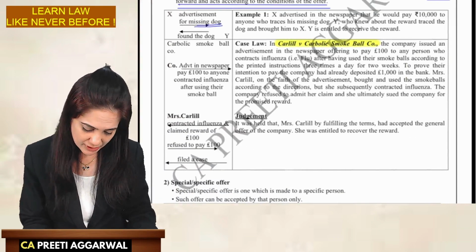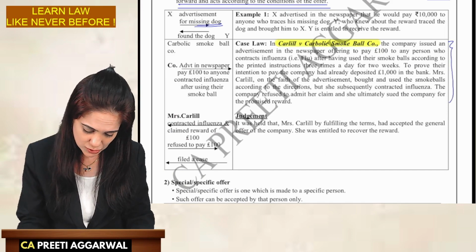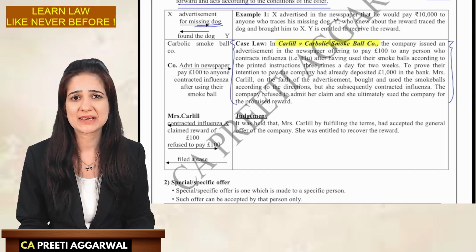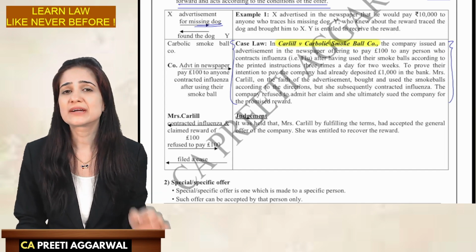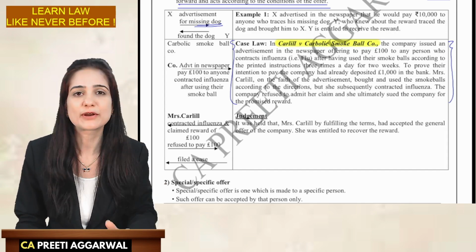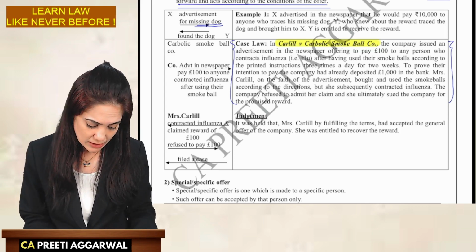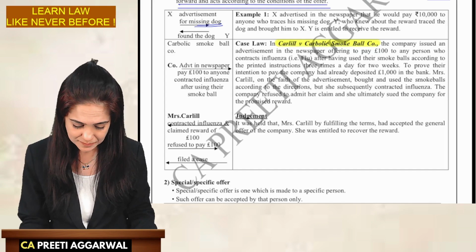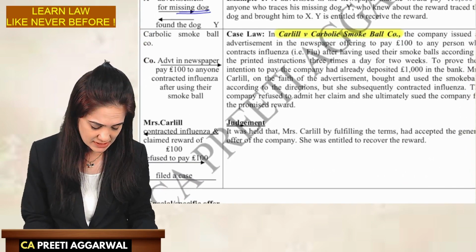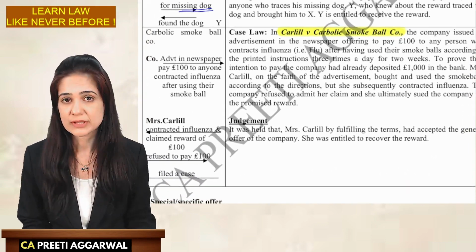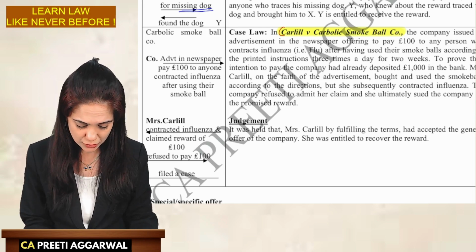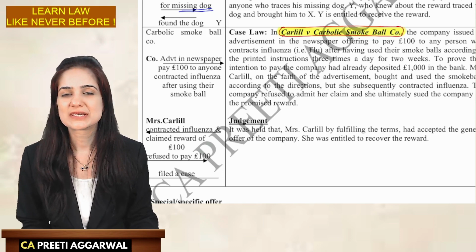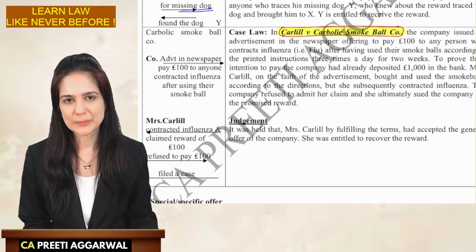Ma'am, do we need to memorize this? This is something which troubles many students. Do we need to learn all this? You don't need to learn anything. You can write the facts, judgment in your own words, but you should be aware of the facts. Name should be written as it is. Please pay attention to the spelling. Don't make mistakes in the spellings. They are case law, so you need to write the spellings correctly. Carlyle versus Carbolic Smoke Ball Company.